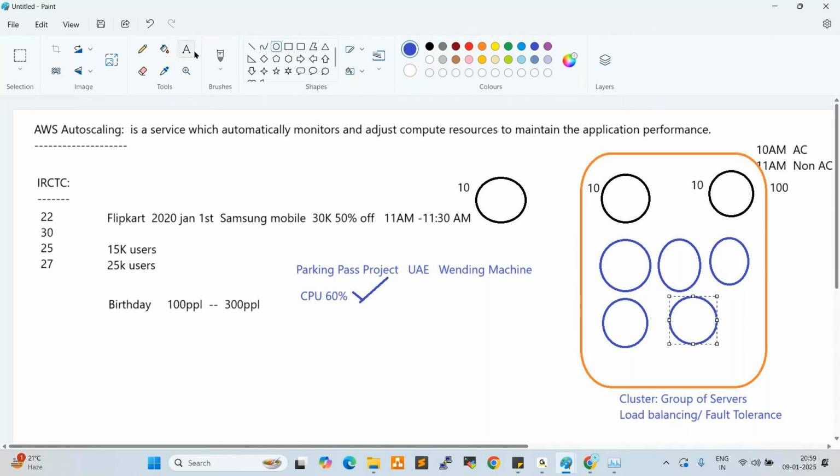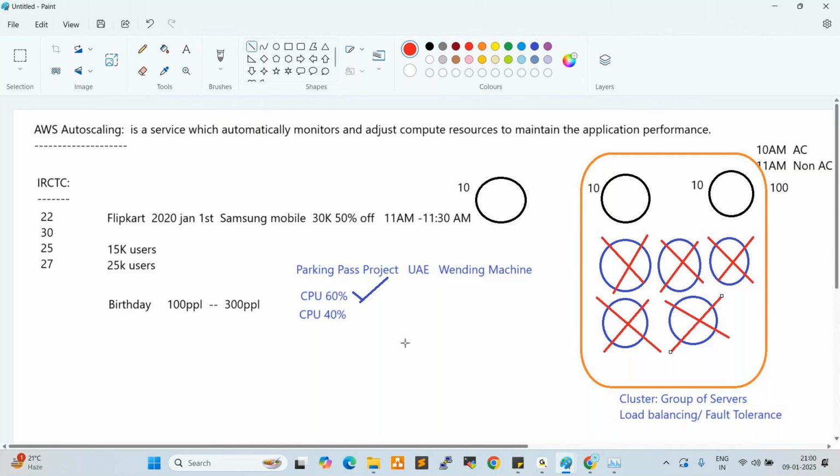So whenever CPU utilization is less than 40%, what will happen? Whatever additional servers were added here will be automatically removed from the cluster. So the base service will not vary. The service will not be changed, because the application should run, right? So additional servers are added and removed.